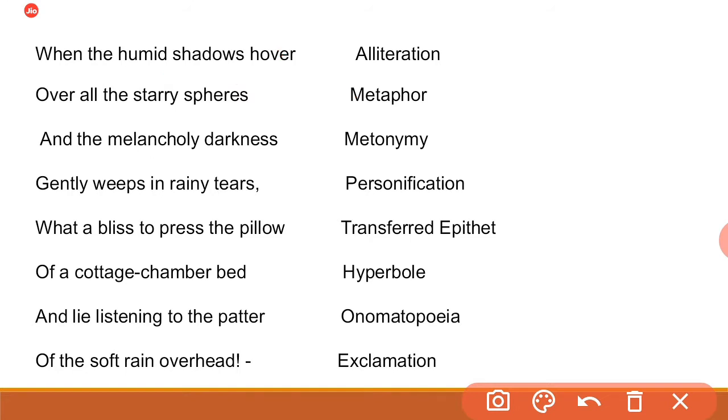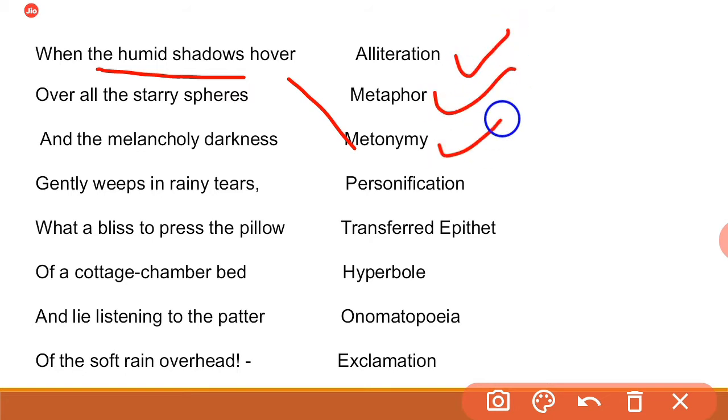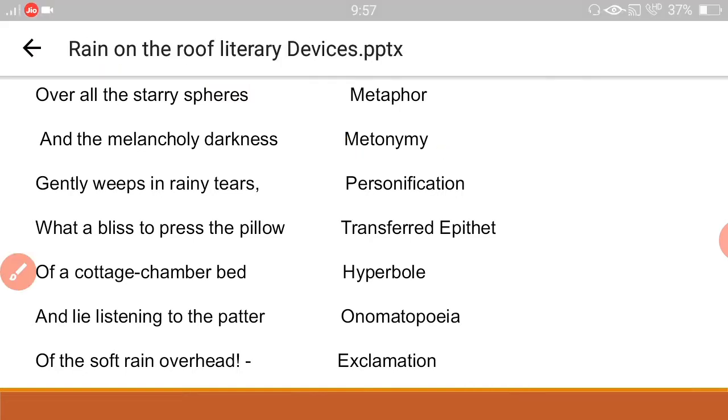Next figure of speech in this humid shadows we are getting metonymy as well, because the word humid shadows represents the cloud. And what is metonymy? Represented by another closely related meaning. So here humid shadows, their another closely related meaning is the cloud. So students, I think you have understood. There are three figure of speech in this first line. First one alliteration, metaphor and metonymy, and it is explained before you. Move to second line.